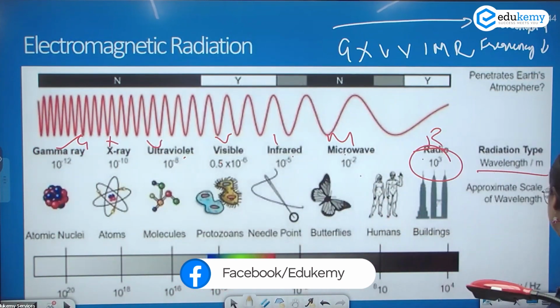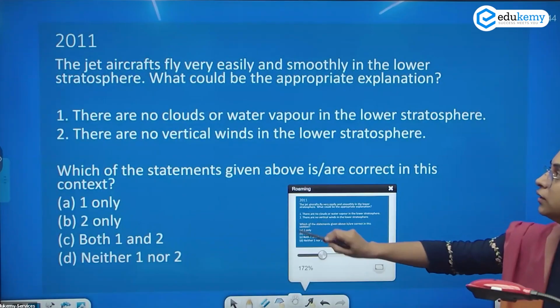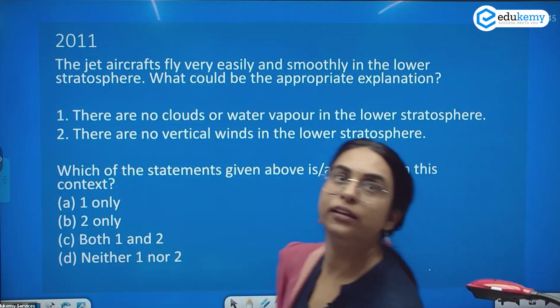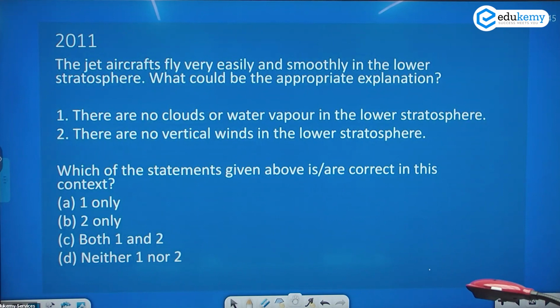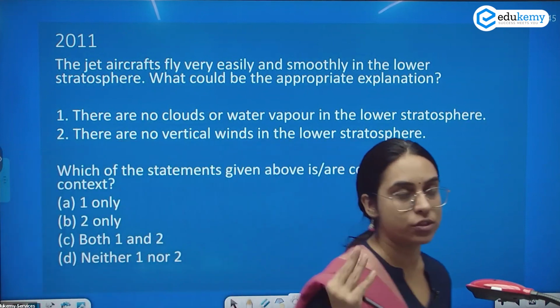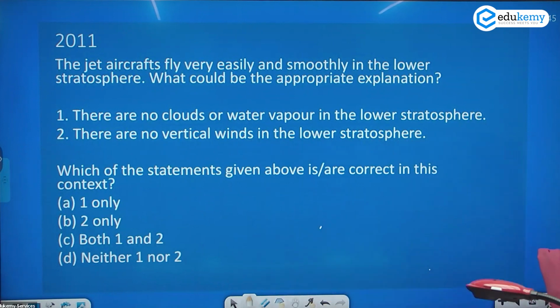With this information that you have, can you please solve this question? Aircraft fly very easily and smoothly in the lower stratosphere. What could be the possible explanation? One, there are no clouds or water vapor in the lower stratosphere, and there are no vertical winds in the lower stratosphere.